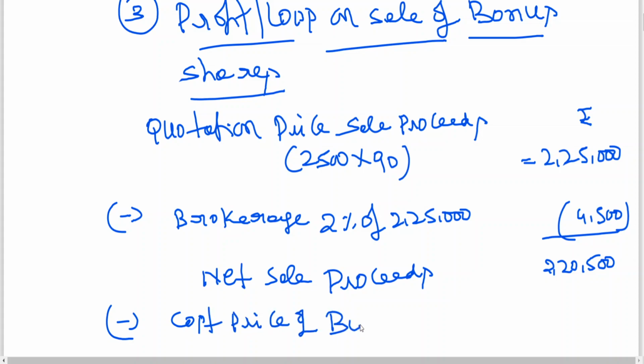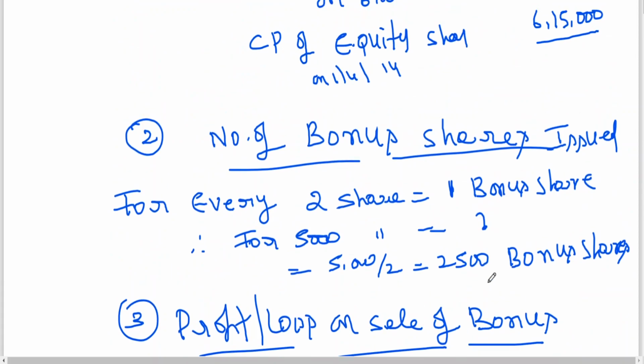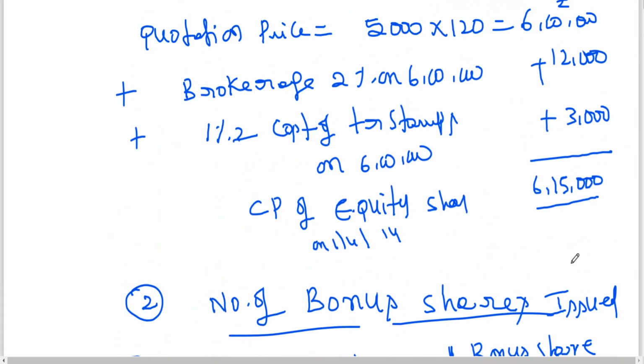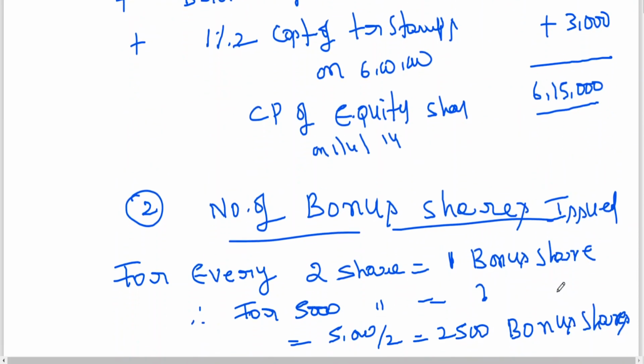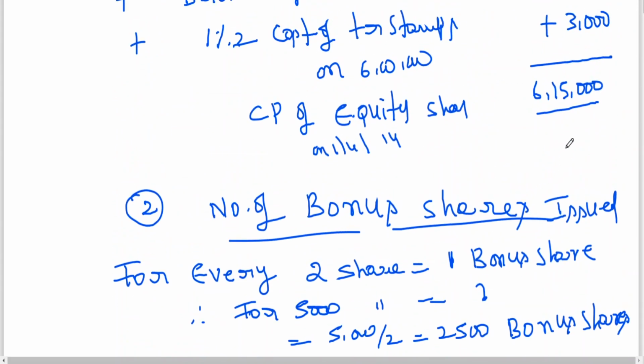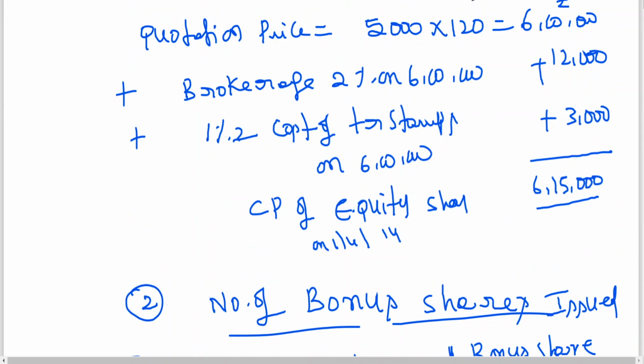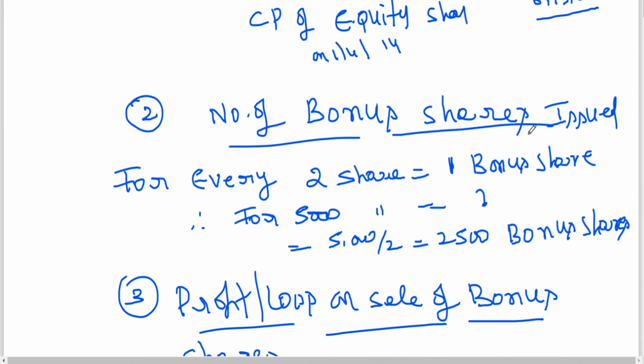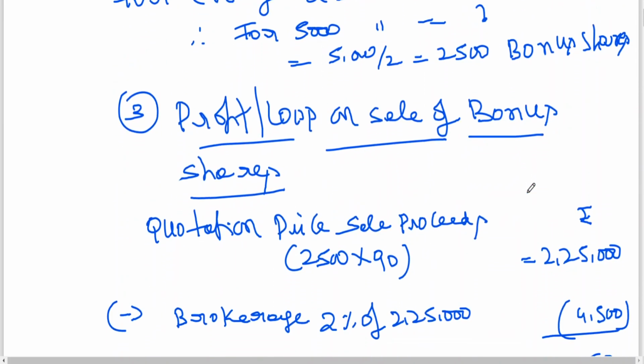Since we don't have detailed data, we can go with the information given, because we already got the cost price. Suppose if rights shares etc. are there, by opening an investment account we can find out the cost price. Here it is simple: 6,15,000 is for how many shares? 5,000. And what are the bonus shares offered? 2,500.